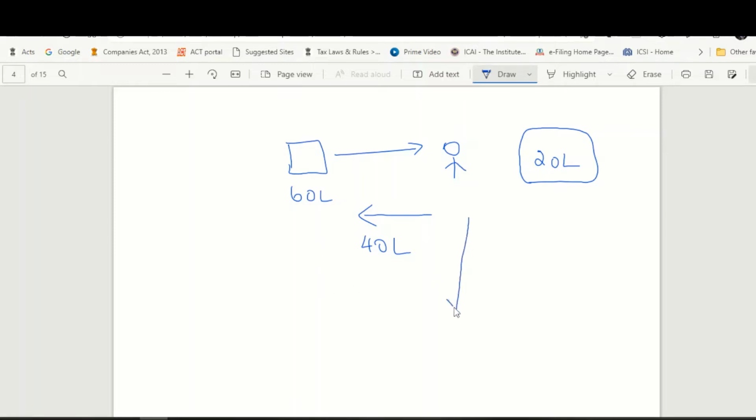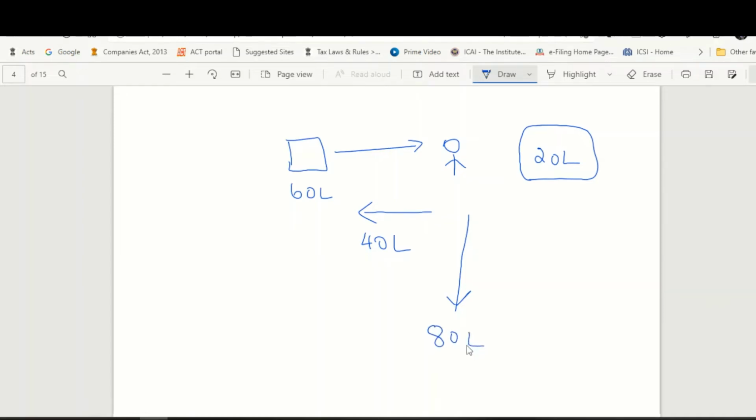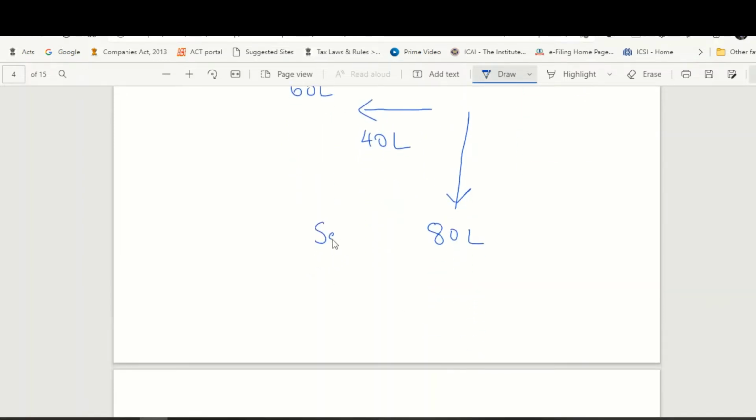And subsequently, now he transfers the property for 80 lakh rupees, which means the sale consideration for him is 80 lakh rupees. What will be the cost of acquisition? Here, it is a hybrid scenario. He has not received the property free of cost, and he has also not paid the entire consideration. He has paid only 40 lakh rupees. Does that mean he has to pay tax on 40 lakhs, which is 80 minus 40, or is it 80 minus 60, which is 20?